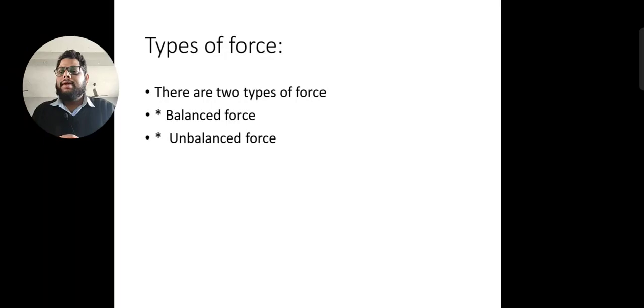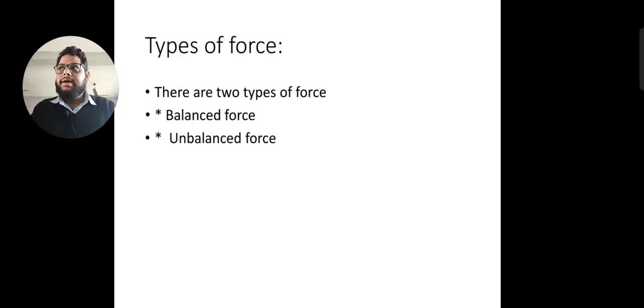But what will happen if the force applied by both of them is equal? Will they move anywhere? No. Why? Because their applied force is equal and opposite in direction. That means if two forces are equal in magnitude and opposite in direction, then they will be known as balanced forces, and due to this balanced force, there won't be any motion or any acceleration.